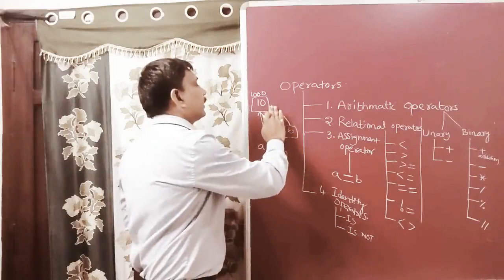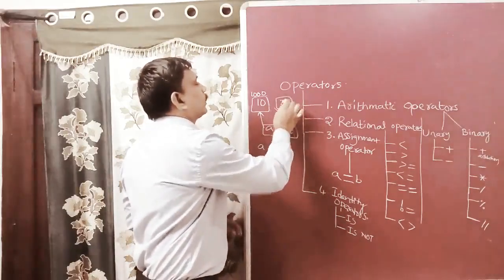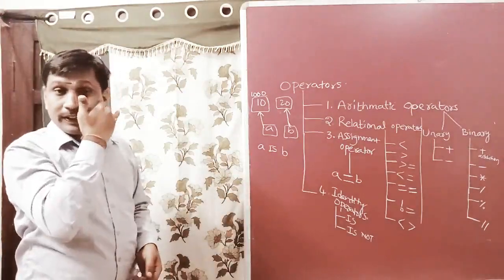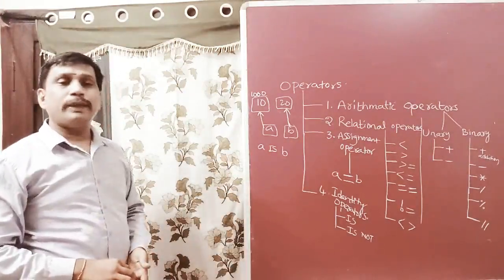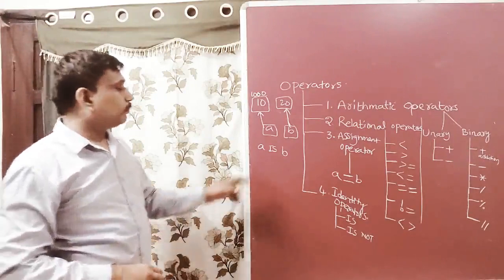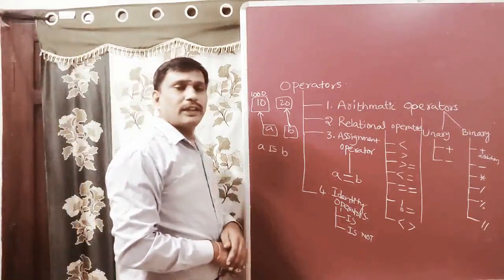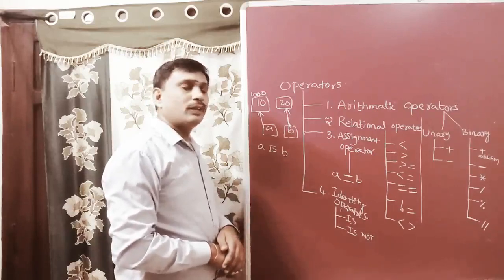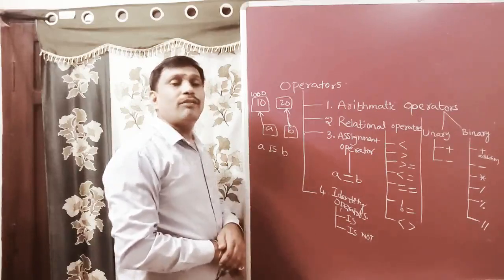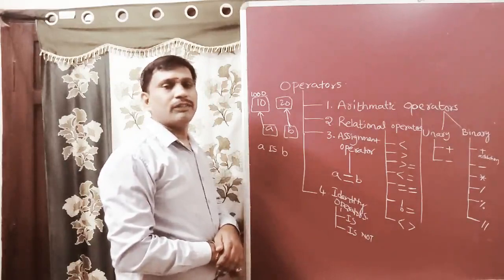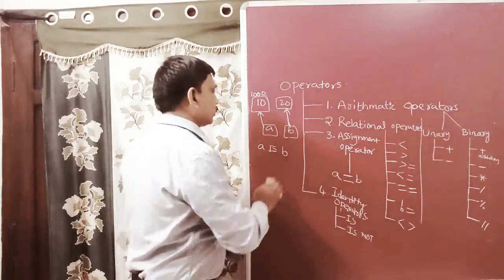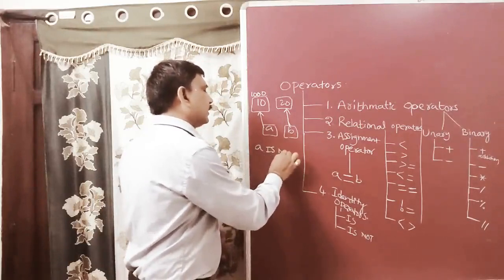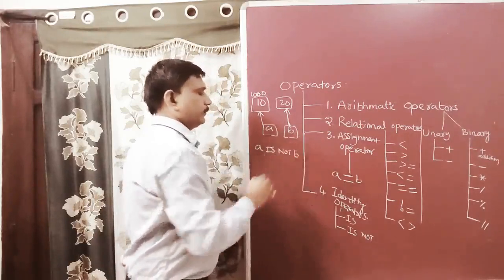Suppose B represents another memory location. In this case, A is B: both A and B do not represent the same memory location. That's why it returns false. Suppose I am writing here, A is not B.